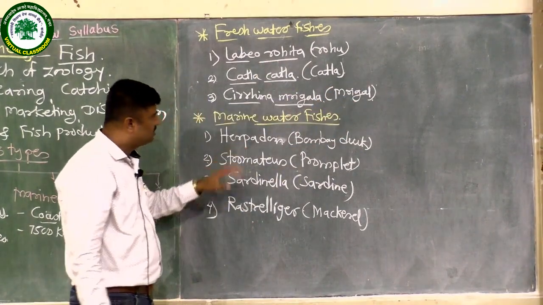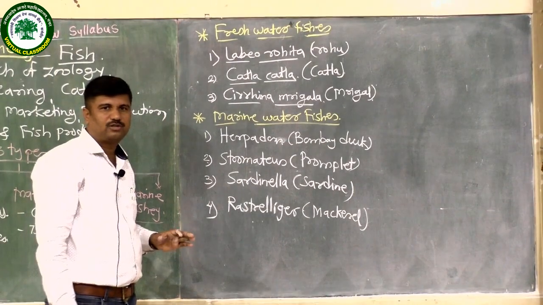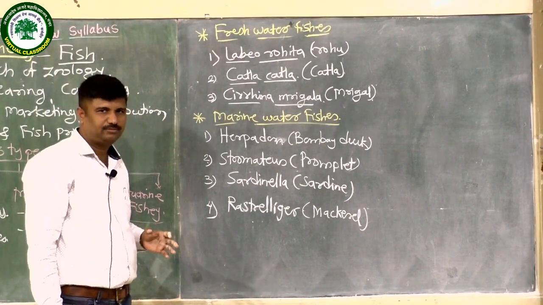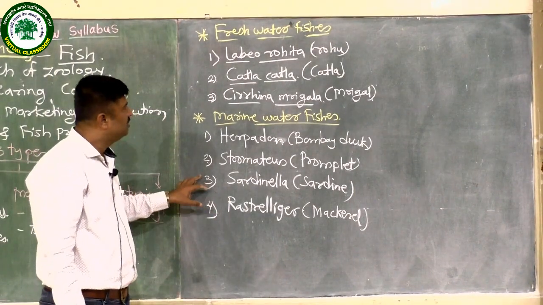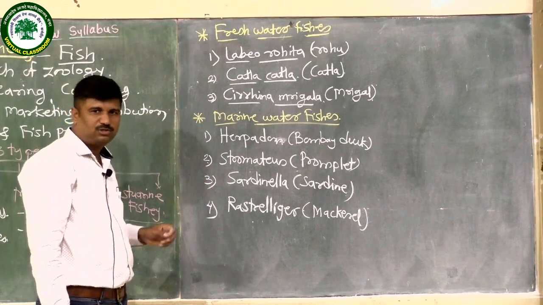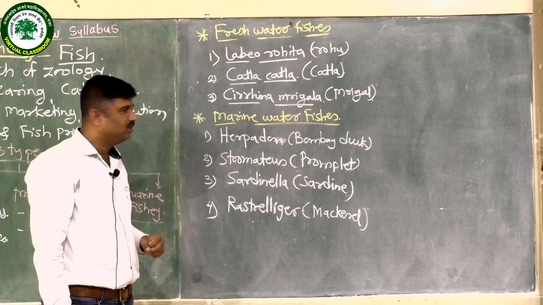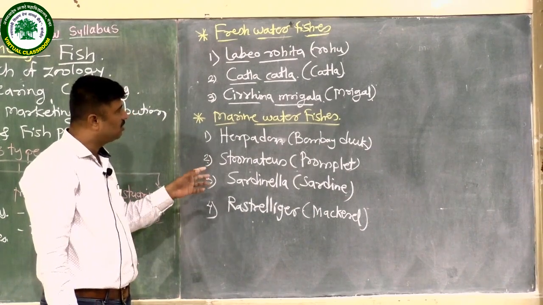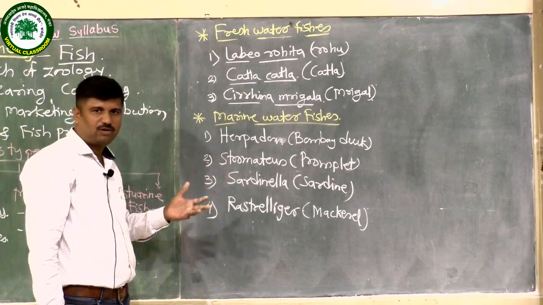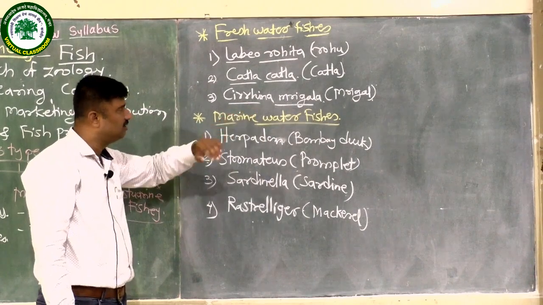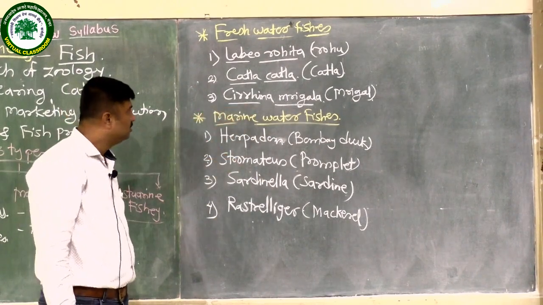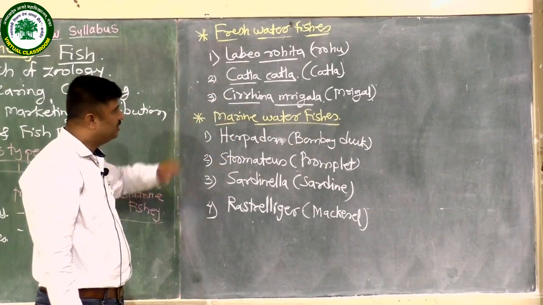These are some examples which are very important for our CET and NEET exams. Many times the question is based on these names. Which of the following is a freshwater fish variety? Rohu or katla or mrigal. What is the vernacular name of Cirrhinus mrigala? The other vernacular names are also given there.